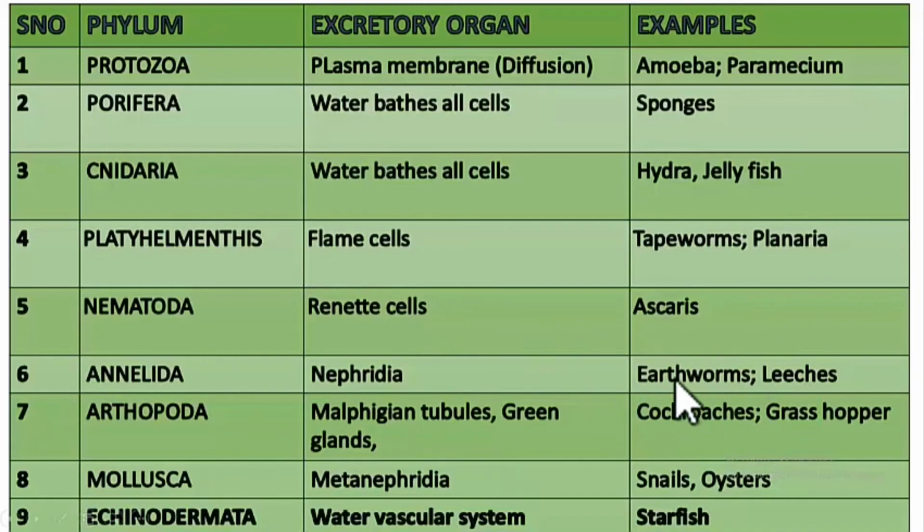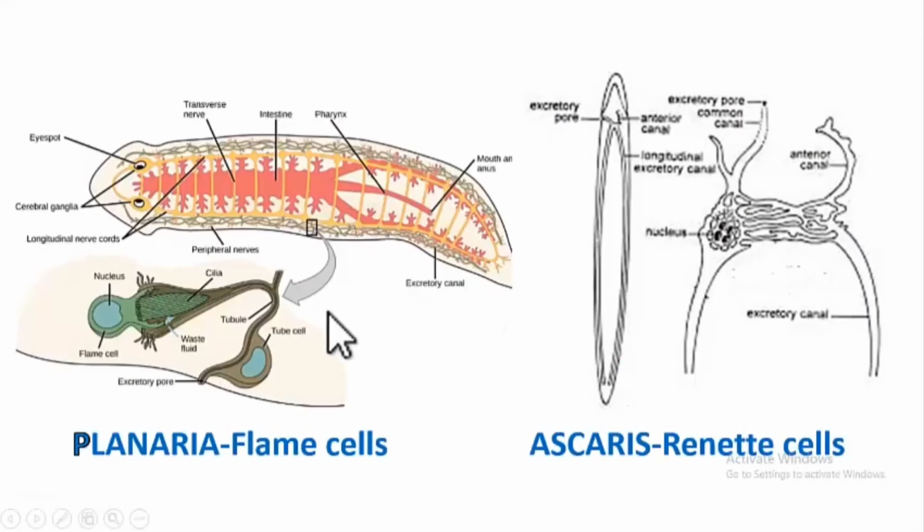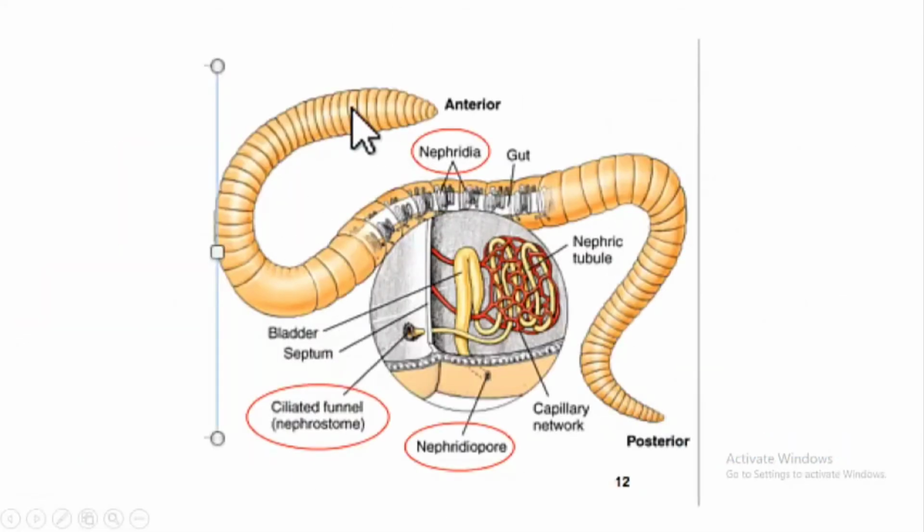Let us see where these nephridia are present in the earthworm. So this is an earthworm. I told you it is a segmented worm, right? So this is segment number 1, 2, 3, 4 and so on. And the nephridia are present from the 4th segment to the last segment. So where are nephridia present? From the 4th segment to the last segment.